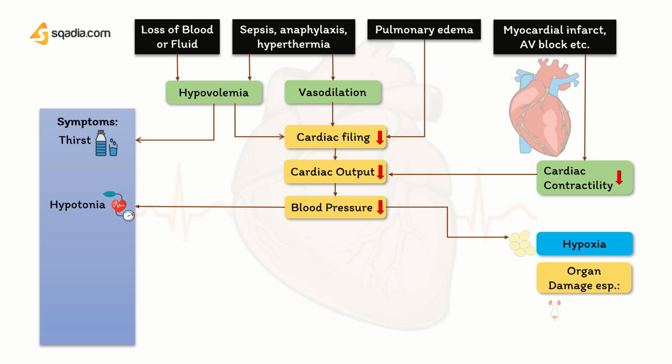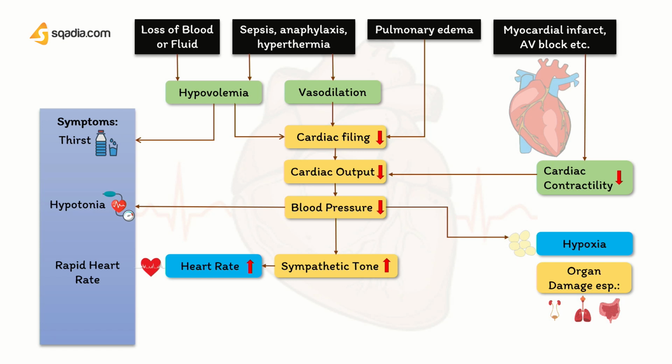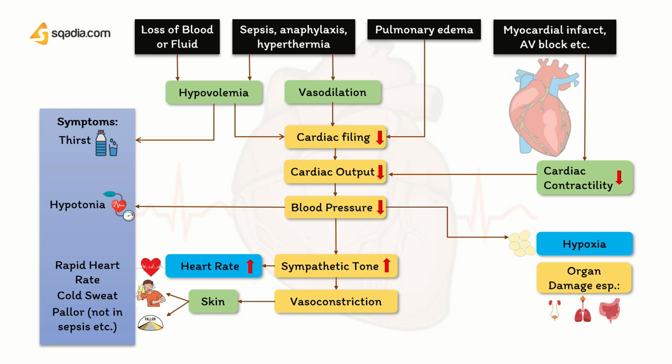That is kidney, lungs, and our gastrointestinal tract. You must know that sympathetic tone will be increased, that will have increased heart rate, and you will observe it as a symptom. Now, the sympathetic nervous system will cause vasoconstriction of the skin, which provides you with the symptoms of cold sweats and pallor. But pallor will not be shown in the case of sepsis, so do remember this.